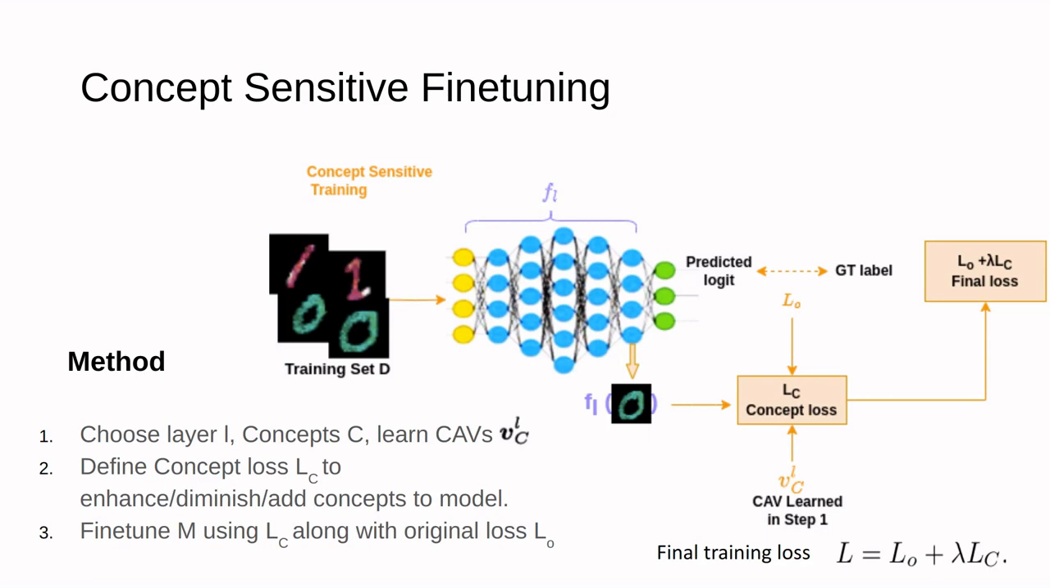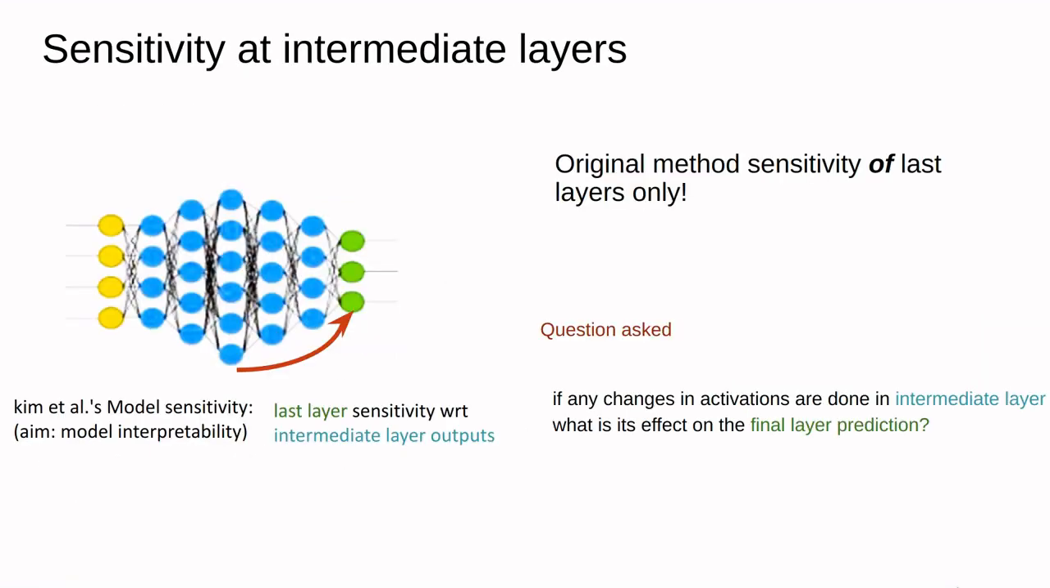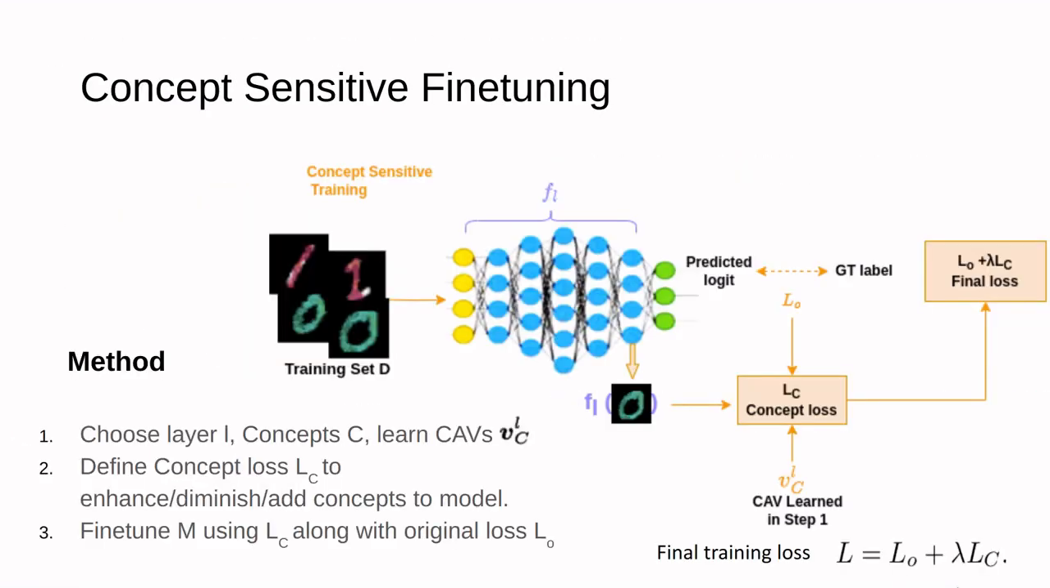Our proposed concept-sensitive training involves the following steps. Firstly, the user selects layer L for CAV and prototype utilization. Subsequently, the CAV v_C^L is acquired through learning in layer L. Then the concept loss L_C is computed by incorporating the CAV v_C^L and the loss gradient ∇L_O. Lastly, model M undergoes fine-tuning using the concept loss L_C in conjunction with the original loss L_O. For inference, we do not need any concepts or CAVs and do a simple forward pass from the fine-tuned model.